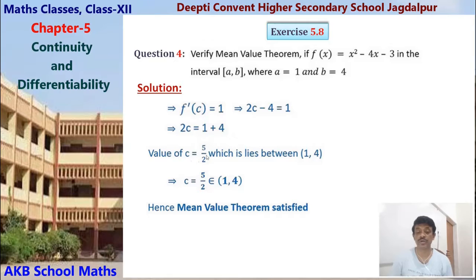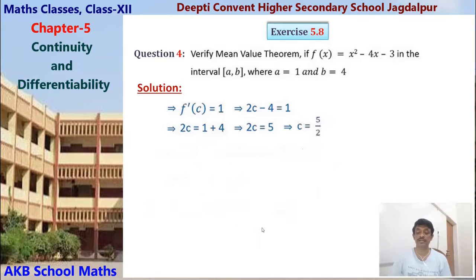The value of c equals 5 by 2, which lies between 1 and 4. 5 by 2 means 2.5, so it lies in the interval (1, 4). That is, c equals 5 by 2 belongs to (1, 4). Hence the mean value theorem is satisfied, because c belongs to the open interval. So in the third condition we have to find the value of c by the condition of the mean value theorem and test whether c belongs to the open interval or not. Here c belongs to the open interval, that means the mean value theorem is satisfied.